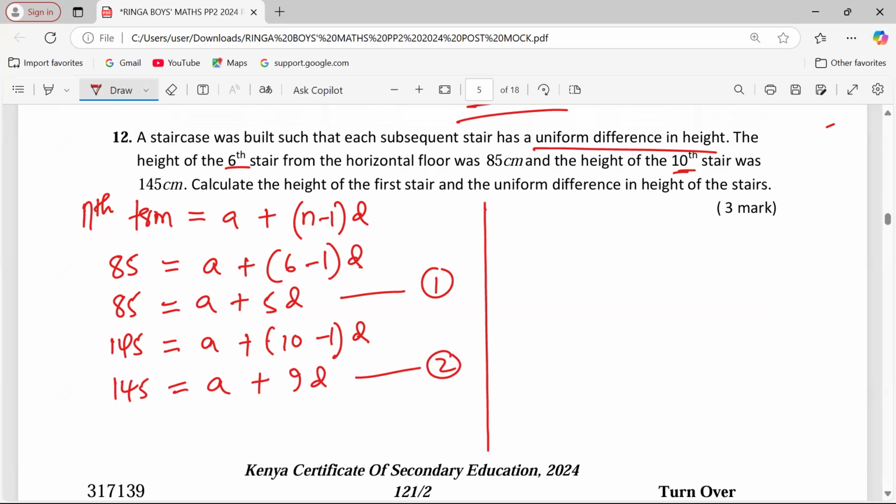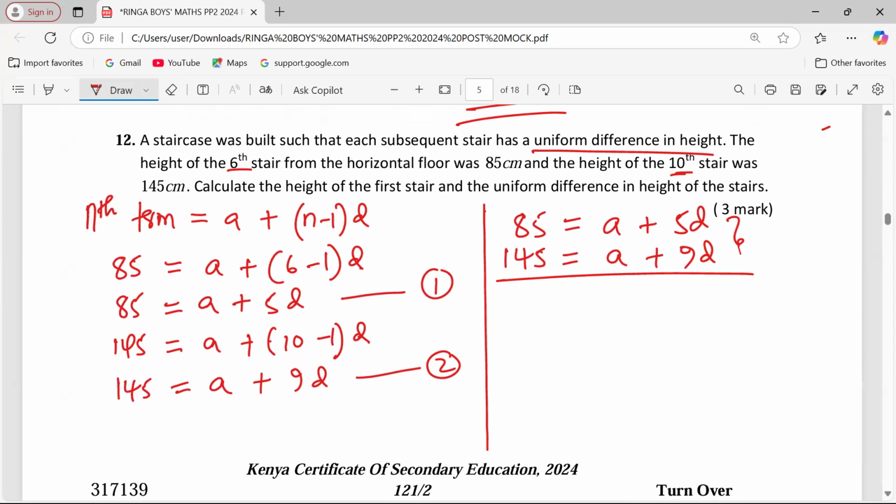So we take the first equation, 85 equals A plus 5D. The second one, 145 equals A plus 9D. To solve simultaneously, we can be faster if we use the elimination method.